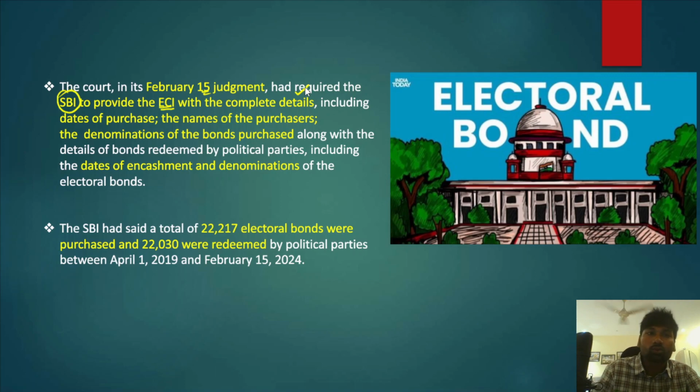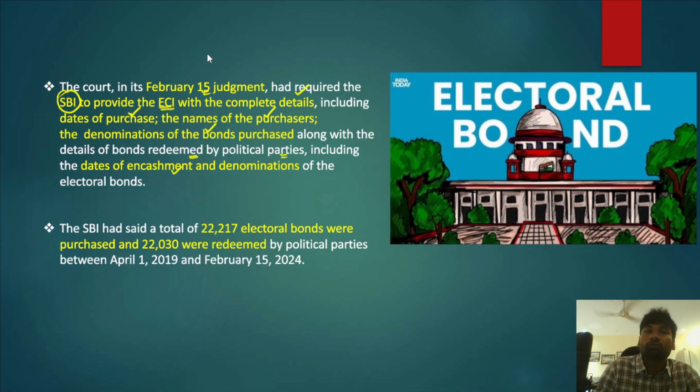The details include dates of purchase of these electoral bonds, the names of purchasers, the denominations of these bonds purchased, along with the details of bonds which were redeemed by the political parties. Apart from that, these details will also include dates of encashment and denominations of the electoral bonds.